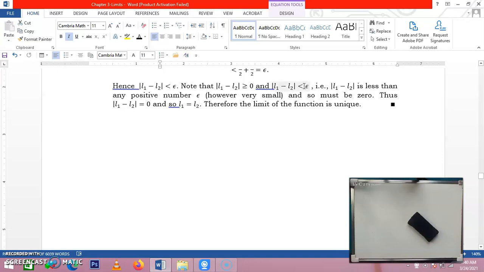So this is very small, and this one is greater than or equal to 0. So we are forced to make this 0. Thus, we have this result. And so, we have shown that the two limits are equal. So, L1 equals L2. Therefore, the limit of the function is unique.